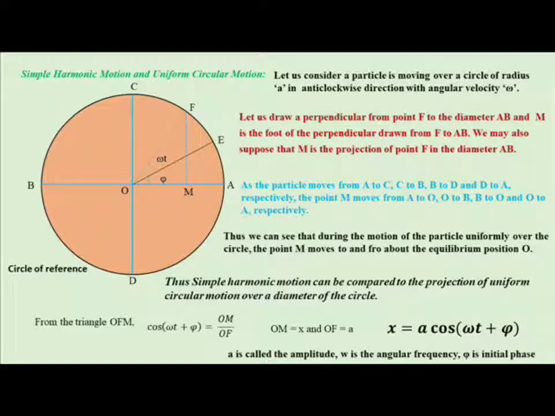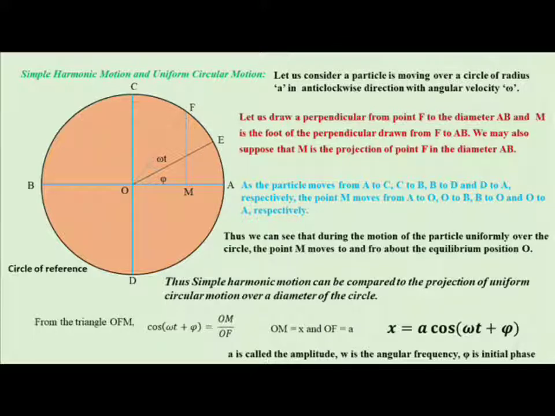Now we are going to draw a normal from the point F over the diameter AB. So we have the normal drawn FM, where M is the foot point of the normal over the diameter AB, and we may say that the point M is the projection of the particle at point F over the diameter AB. As the particle moves over the circle from A to C, then C to B, from B to D, then D to A, and completes one complete rotation.